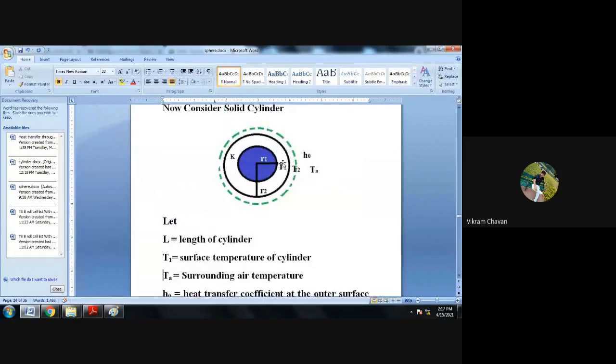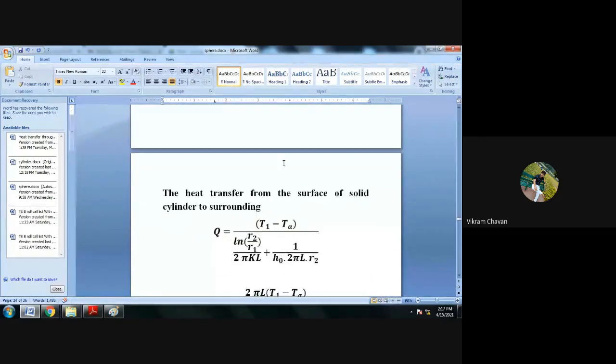now heat transfer through an insulating material, that is nothing but heat transfer within a material, will be considered as conduction, and in that case we have to write the thermal resistance for the conduction. So divided by, first term is the thermal resistance for the conduction, and it is equal to ln of R2 divided by R1 divided by 2 pi KL.